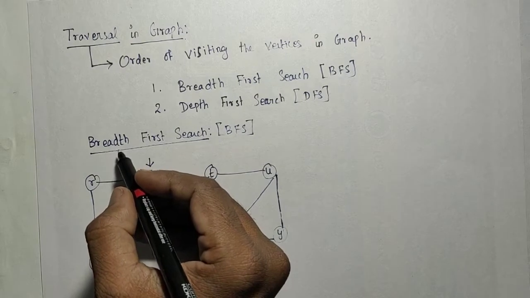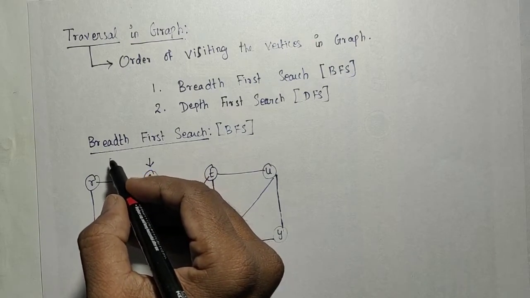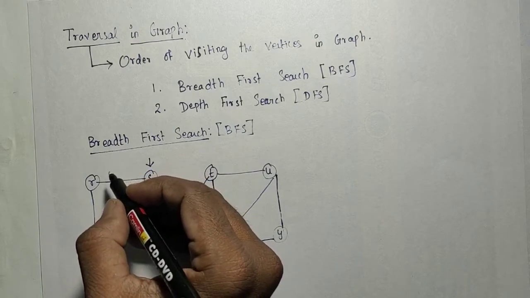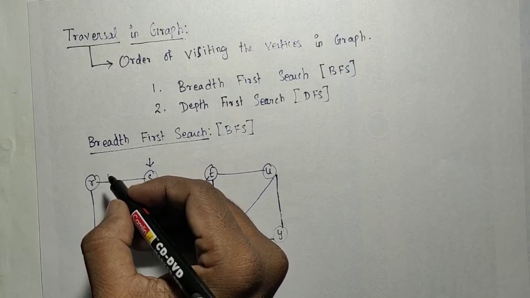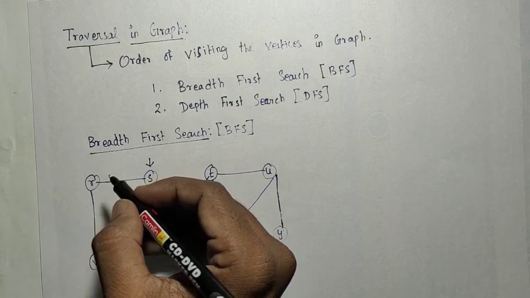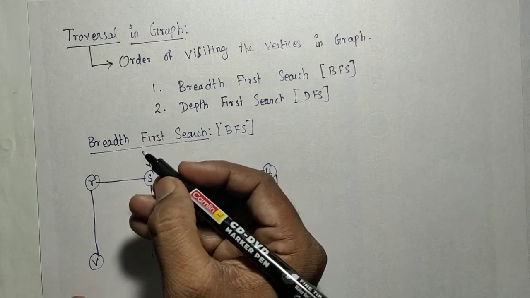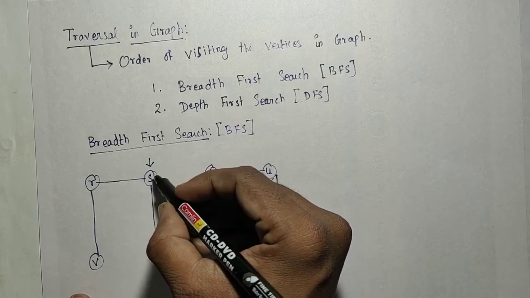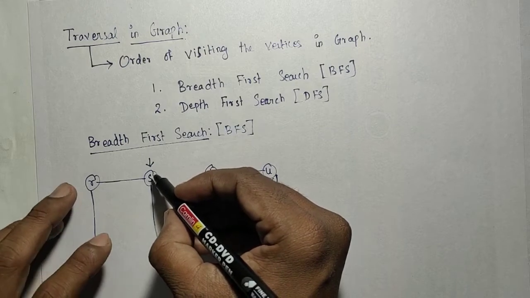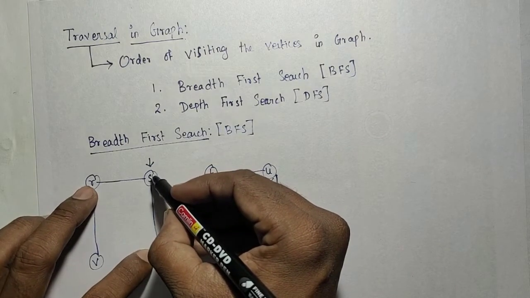It is similar to tree traversal. We visit the nodes level by level, or generation by generation. So if we start with S, first we need to visit all the adjacent nodes of S.